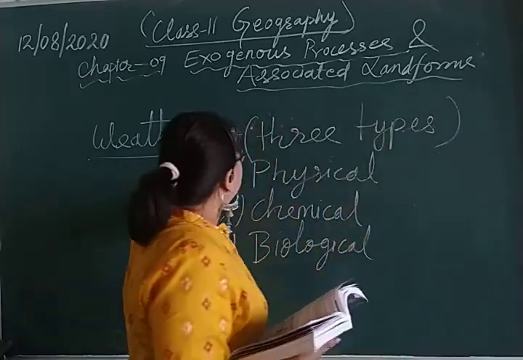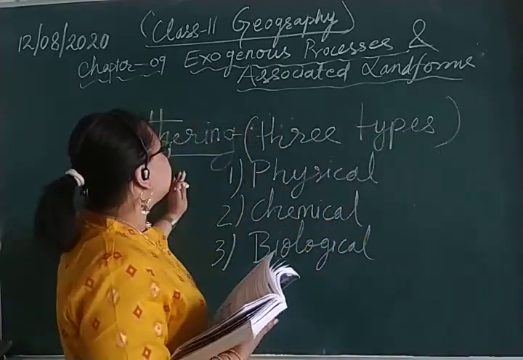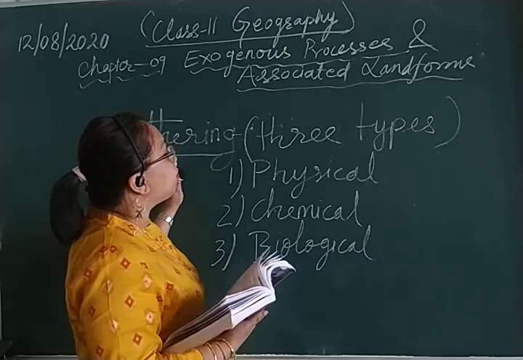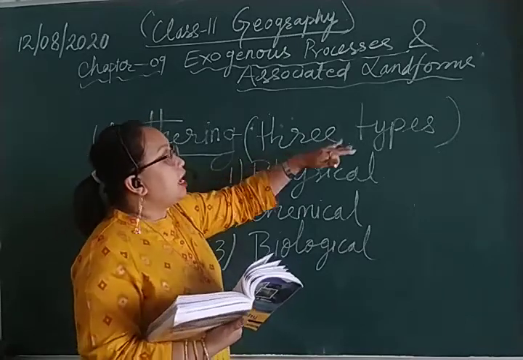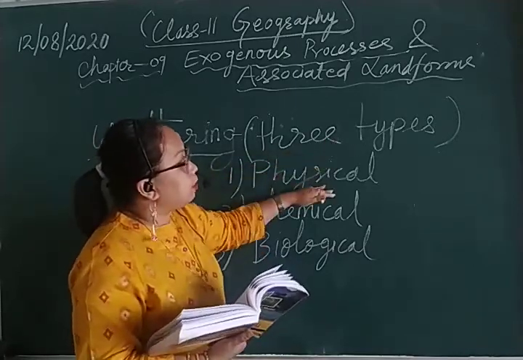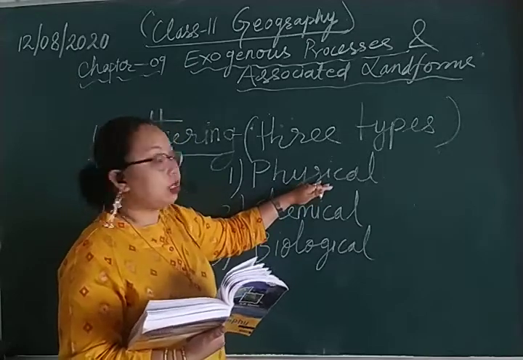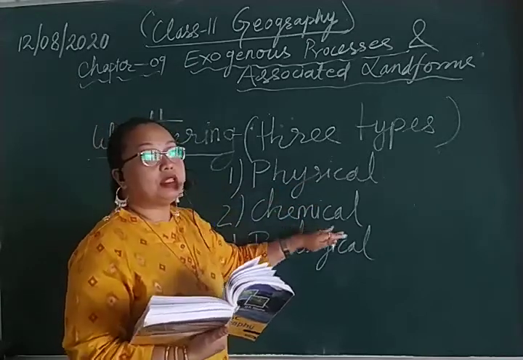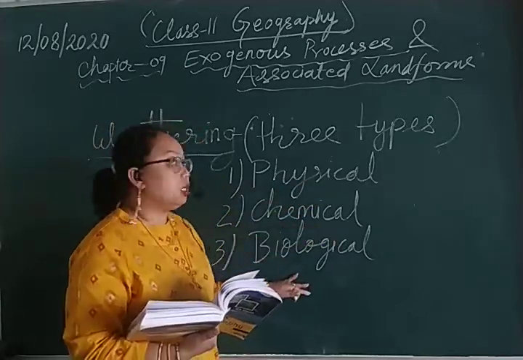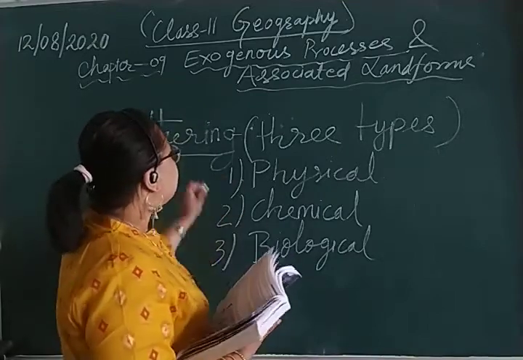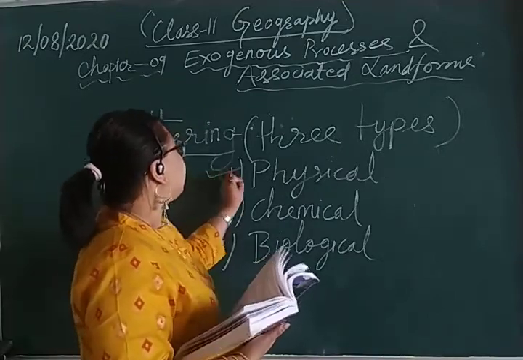So weathering has been divided into three types. The first is physical weathering, the second is chemical weathering, and the third is biological weathering. So let us see what physical weathering is all about.